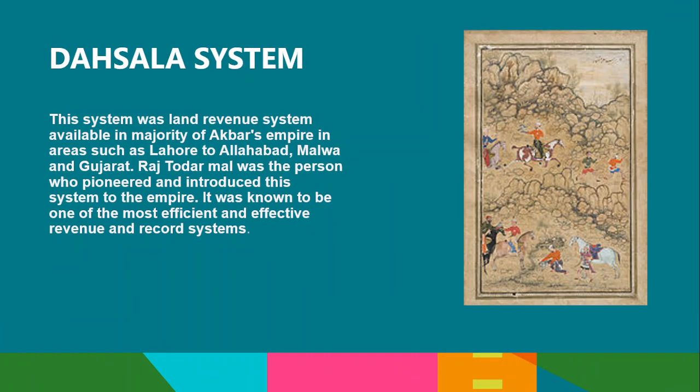The Dashala system. This system was the land revenue system available in the majority of Akbar's empire, in areas such as Lahore to Allahabad, Malwa and Gujarat. Raja Todar Mal was the person who pioneered and introduced this system to the empire. It was known to be one of the most efficient and effective revenue and record systems.